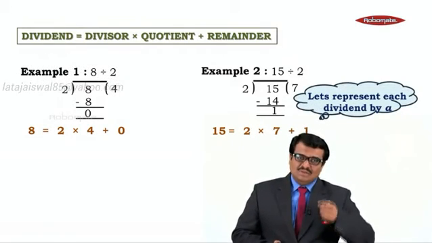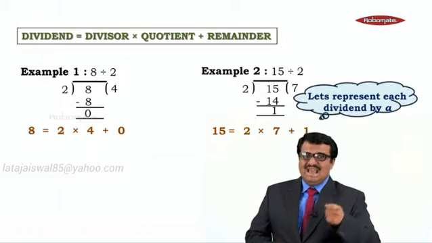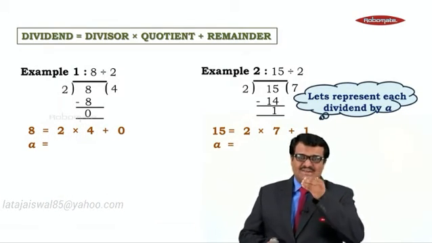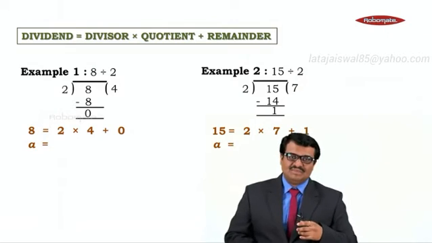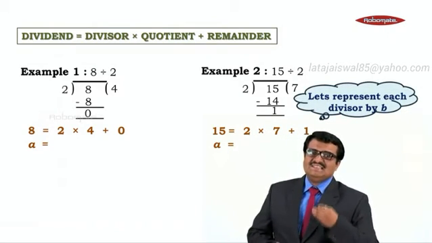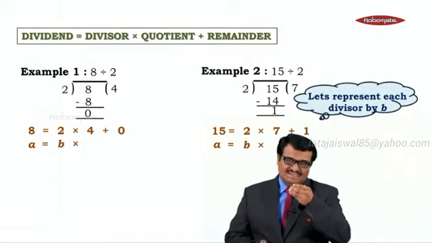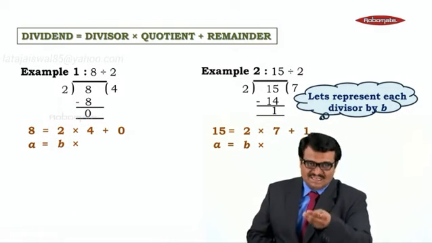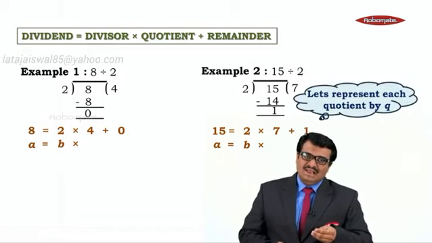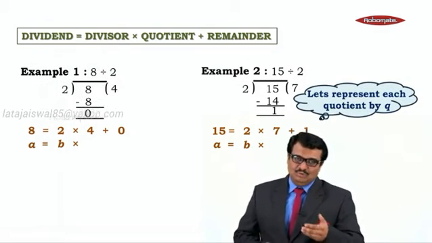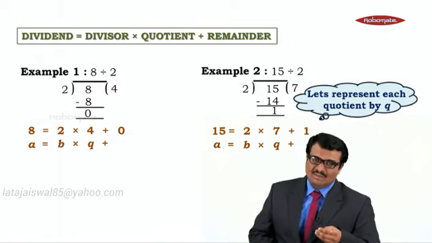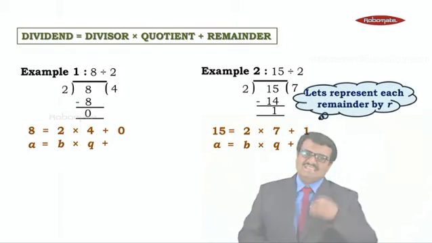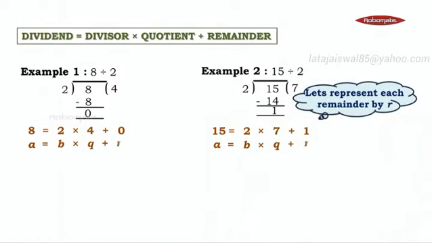Okay. So let us represent each dividend as A. Let us represent each divisor by B. So below dividend we wrote A, below divisor we are writing B. Let us represent each quotient by Q. So below quotient we will write Q plus. Let us represent each remainder by small letter r. So plus r. So what we are getting, A is equals to B into Q plus r.